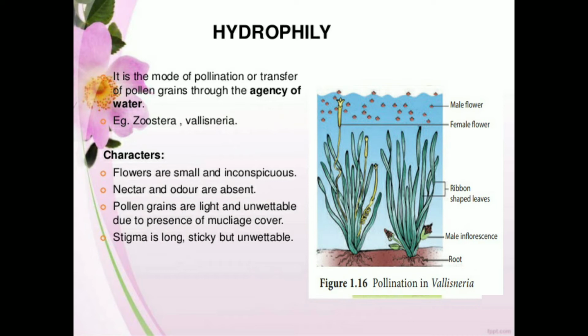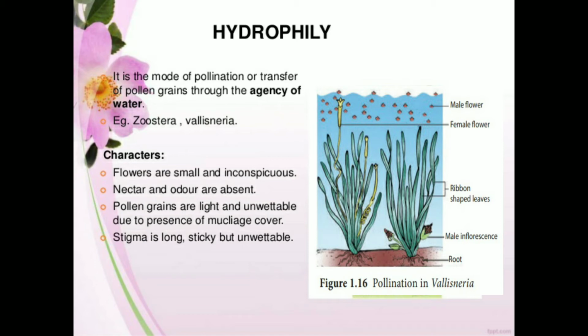Can you see here the male inflorescence in the beside diagram? The male inflorescence is within the water. So what happens when the pollen grains are dispersed from this male flower? They are present in the water. Because of water, what happens when we keep any normal pollen grain or any grains within the water? There will be imbibition, which we have studied in the previous subject. There will be swelling of the things when we keep them in water, right?